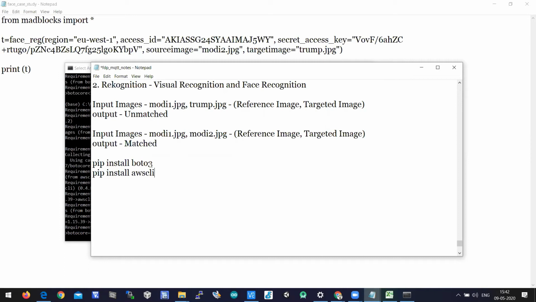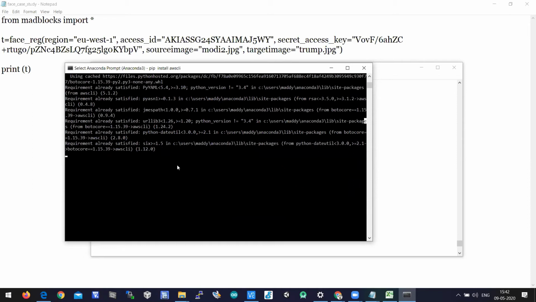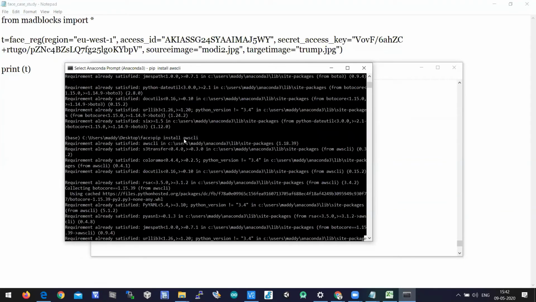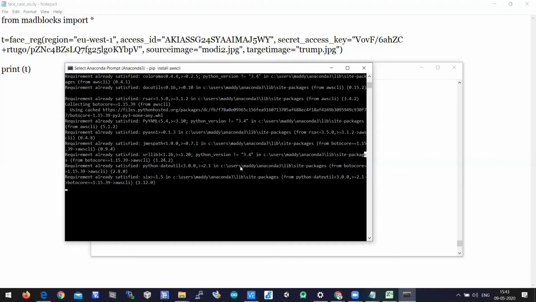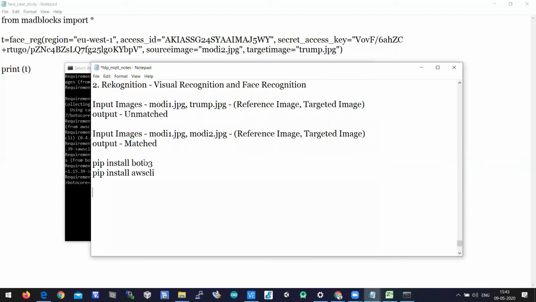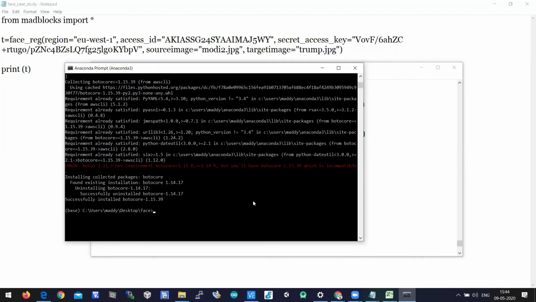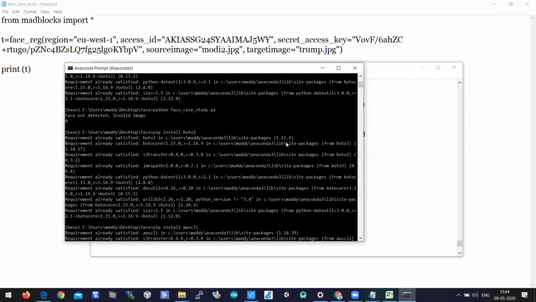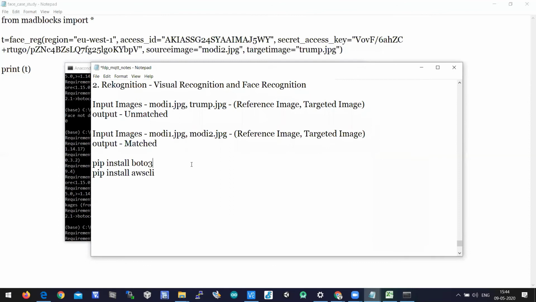It is saying Boto3 is already there, and AWS CLI is also there on my laptop. On your laptop, it will get downloaded and installed on Python 3, so make sure that you have Python 3. So AWS CLI and Boto3 are installed on the Anaconda prompt.